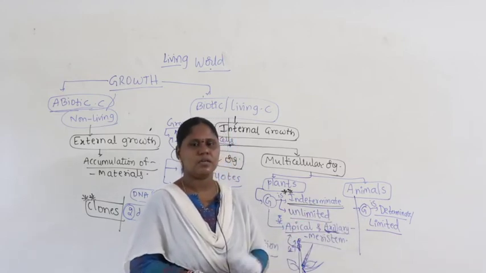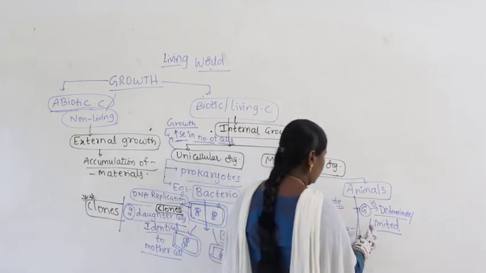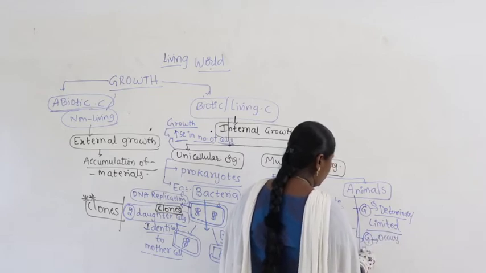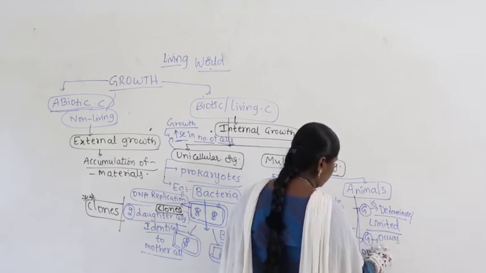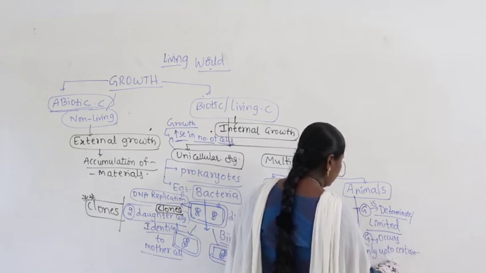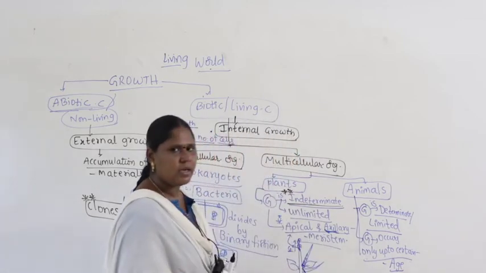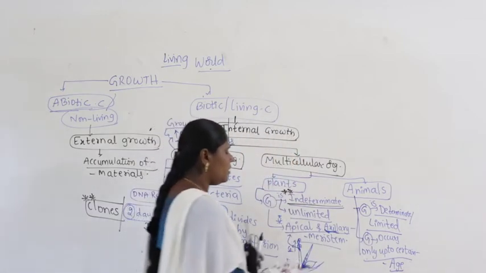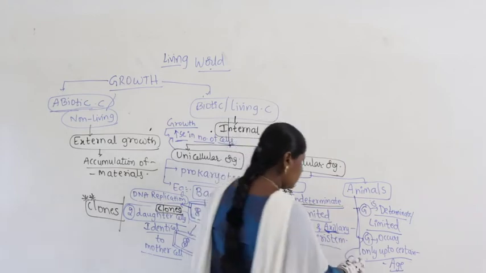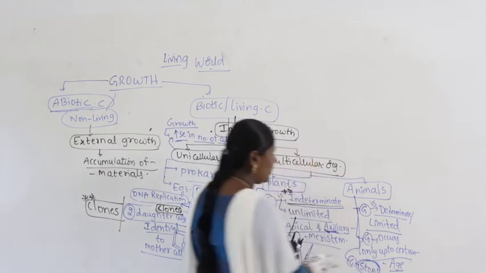Limited meaning it occurs only up to certain age, and after this age growth will stop. After a certain period the growth will stop, right.